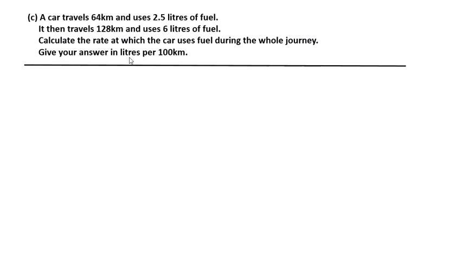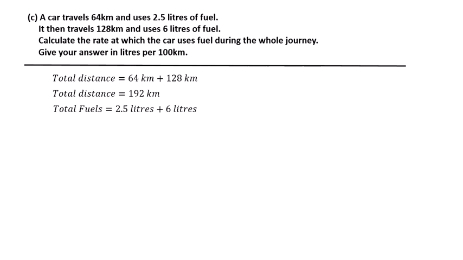Give your answer in liters per 100 kilometers. The total distance is 64 kilometers plus 128 kilometers, which is equal to 192 kilometers. Total fuel is 2.5 liters plus 6 liters, which is equal to 8.5 liters.